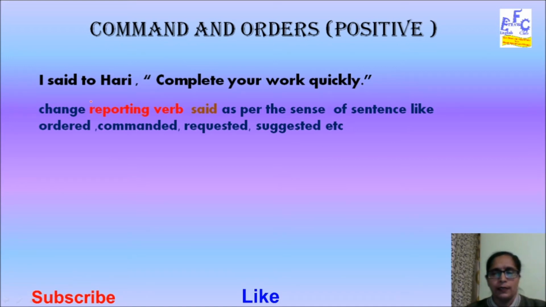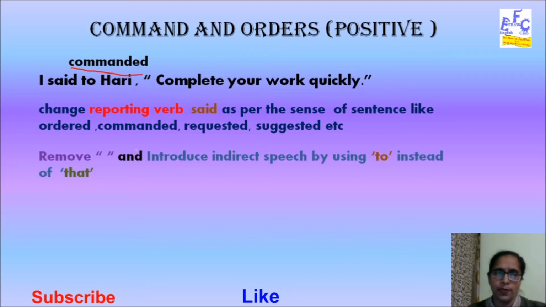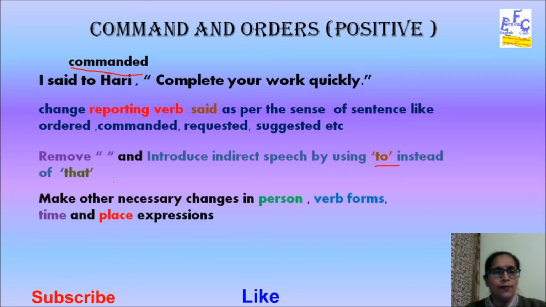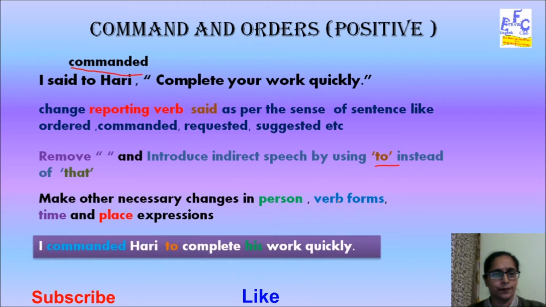In this case, it will be commanded. So, said to will be changed into commanded. Let's look further at what other changes we need to do. We will be removing the inverted commas and using the conjunction to instead of that, and converting this into imperative mood. Now, we need to look for other changes of person, verb forms, time and place expressions, etc.